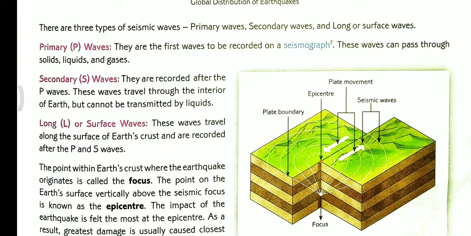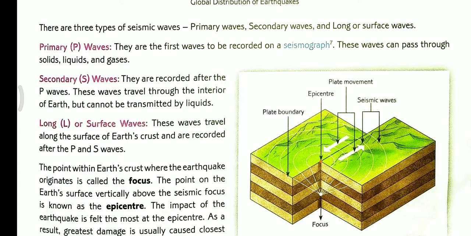These cannot cross, these cannot pass through liquid things, or they cannot transform the liquid things. The long or surface waves travel along the surface of Earth's crust and are recorded after the P and S waves. The long or surface waves we feel, and these are traveling on the surface of the Earth's crust.